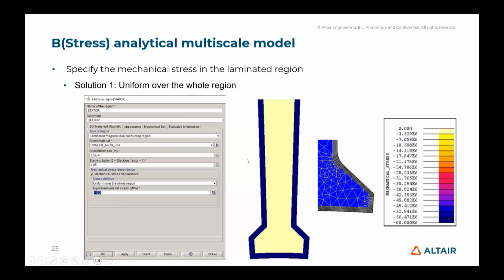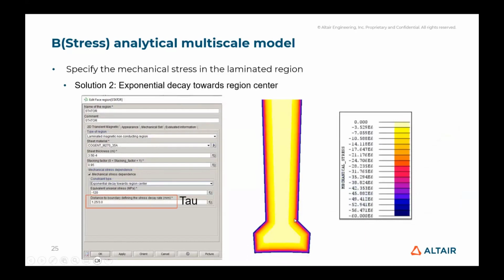In this case, we split the stator in two regions, as shown here. In the external part, we use a region with mechanical stress dependency with a uniform value. And for the inner part, we use the classical region on which we don't consider the mechanical stress. The second solution presented in this slide is to use the option exponential decay towards the region center.